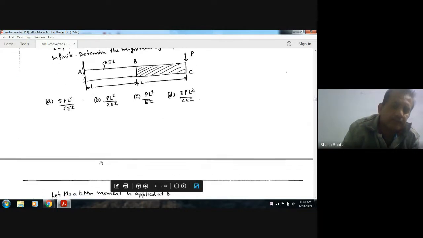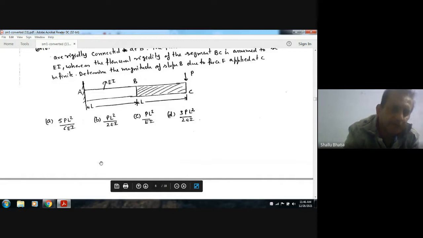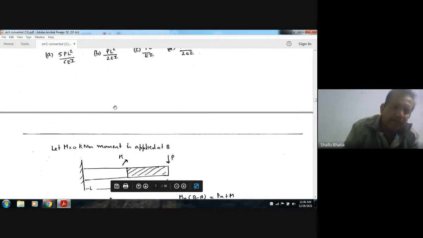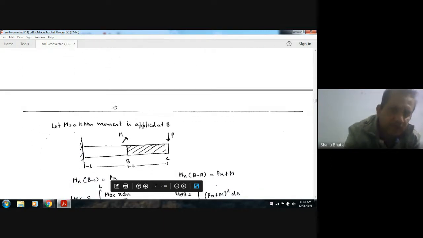Now to find out slope at point B, let us apply a bending moment M equal to 0 at point B, so that we can find out the strain energy of these two portions.